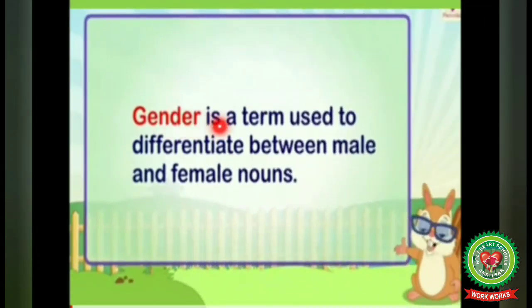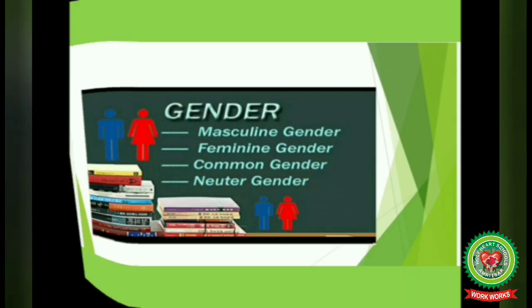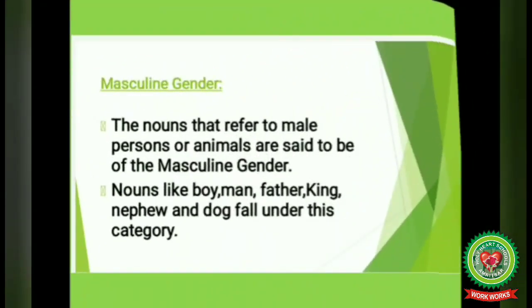Or we can say it is a term used to differentiate between male and female nouns. Now we'll discuss different types of gender, which are masculine gender, feminine gender, common gender and neuter gender. We'll discuss all these types in detail, in which first one is masculine gender.